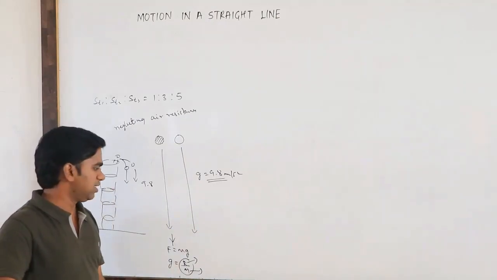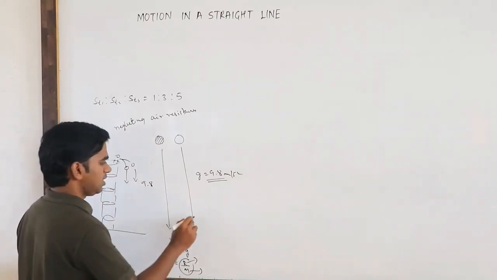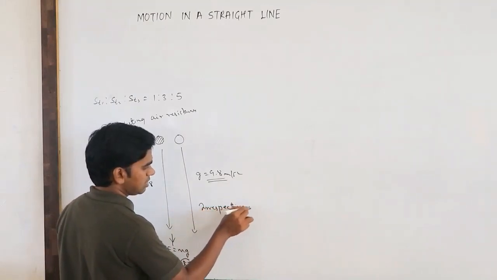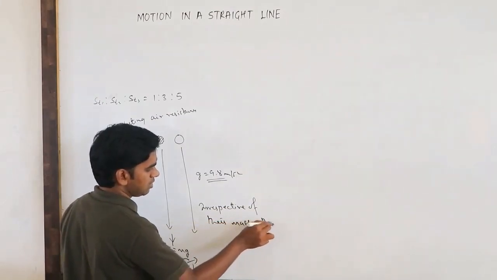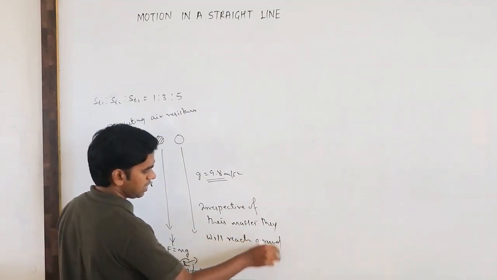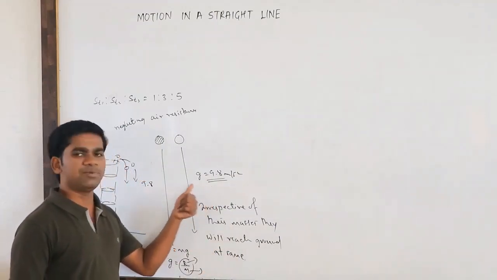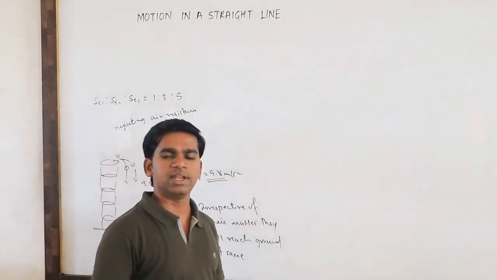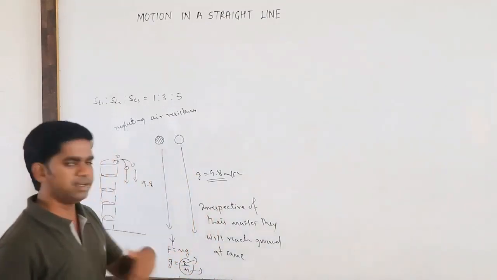So irrespective of their masses, they will reach the ground at the same time. The reason is to maintain 9.8 constant for both, so Earth will attract the heavy body with a larger force and the lighter body with a lesser force. You must have studied that in high school.